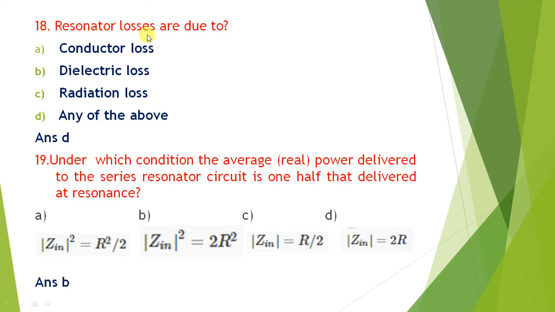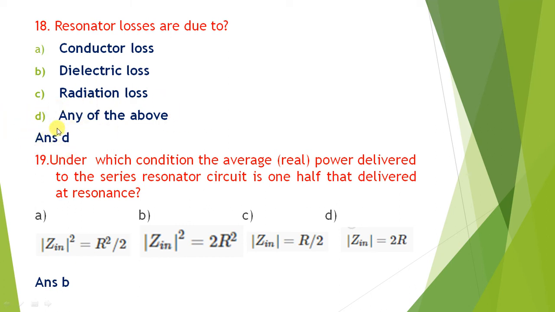Resonator losses are due to, so in a resonator what are the possible sources of losses? It is conductor loss, radiation loss, I square R loss, dielectric loss, all. Okay, so resonator losses are all. So the answer is D. It is due to conductor, dielectric and radiation as well as power loss also. It is not mentioned, but you will consider all of the above.